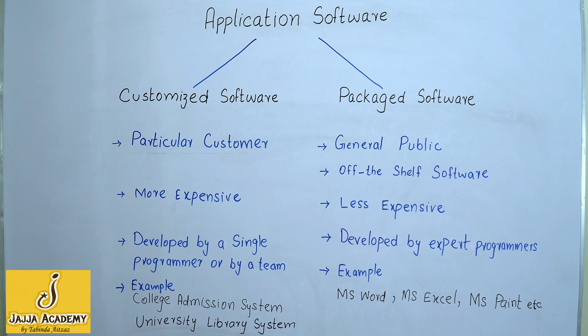Similarly, a library system, which is designed for a particular university, is not useful for the general public. So, the softwares which are designed for a particular customer are known as customized software, and the softwares which are designed for the general public are used to help people to perform their daily activities.